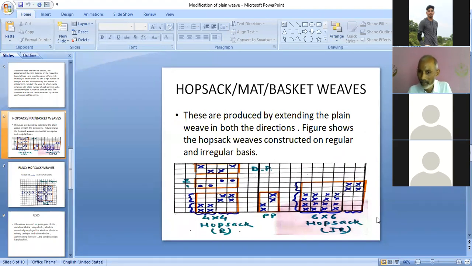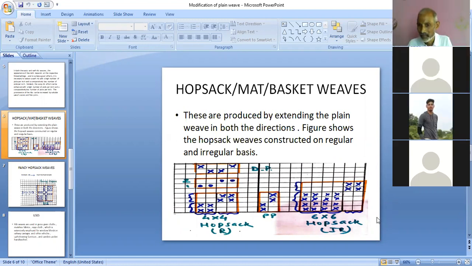Sir? Yes, I have already mentioned we can minimize it. We cannot avoid completely. As you are going for larger sizes, chances of rolling in will be there, and that's why generally in the industry you will find we are generally preferring the designs which are repeating on smaller number. This 2-2 Hopsek is the most widely used view, and this is having a particular name in the industry. It is known by Dosuti.